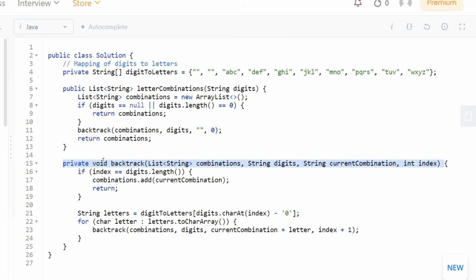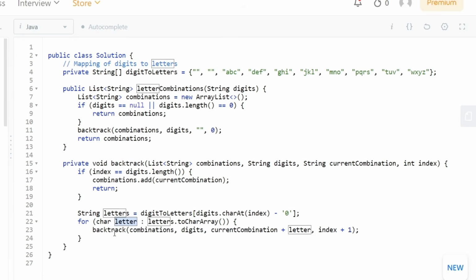Okay, now let's see this backtrack method. How does it work? Number one thing we are checking is if the current index location is equal to the digits length, which means we have an answer that we need to add. So we are going to add the answer that we have found in the current combination to our combinations array list that we have created. If that is not the case, we are first of all going to get the letters for every single index position. So let's say in the input we are given the value 2, then we would have ABC as the letters, and then we are going to run a for loop across every single letter.